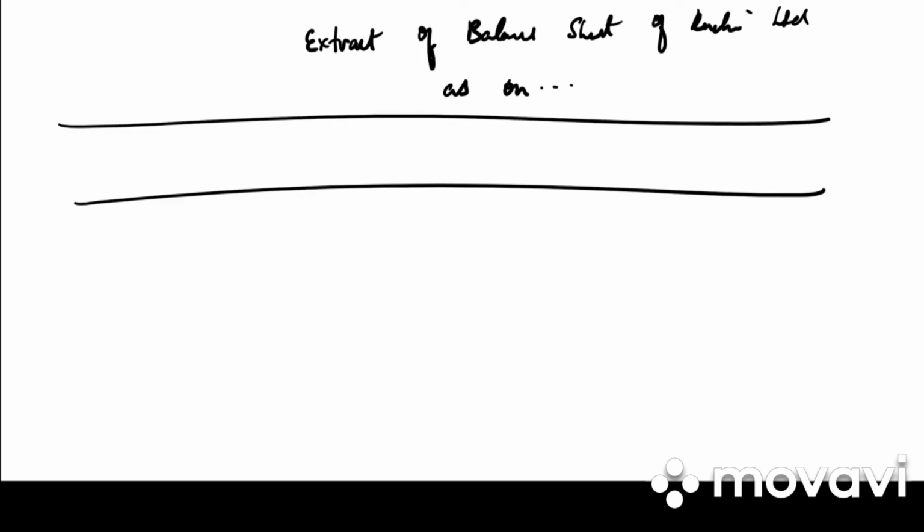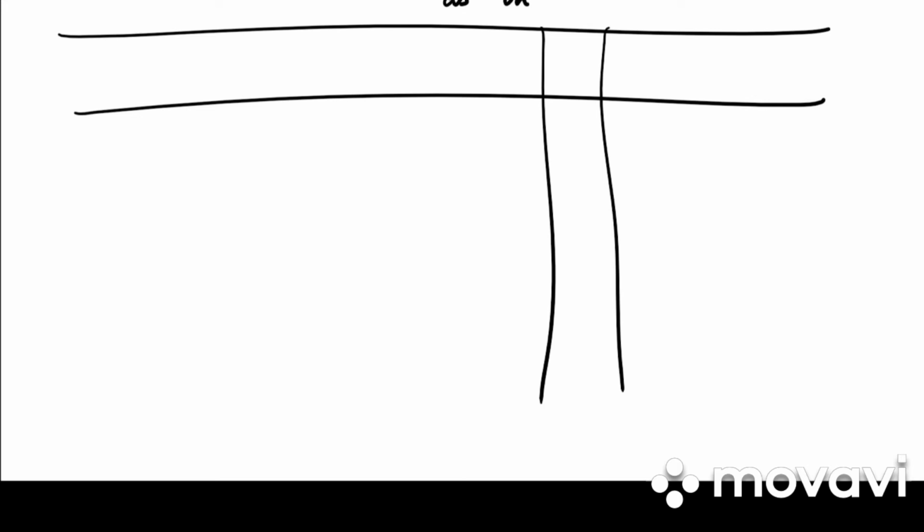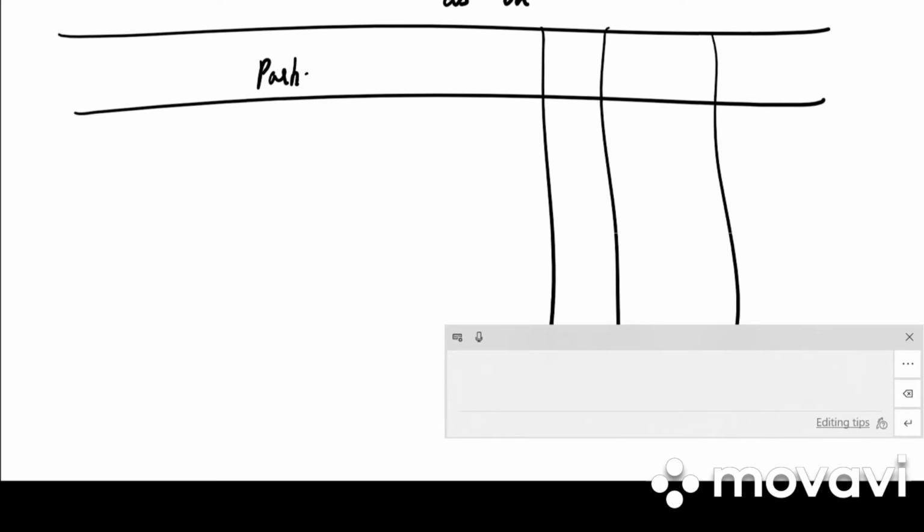So we'll be having particulars, note number, amount of current year and amount of previous year. So particulars, note number, amount of current year, amount of previous year. Please write the full form everywhere.